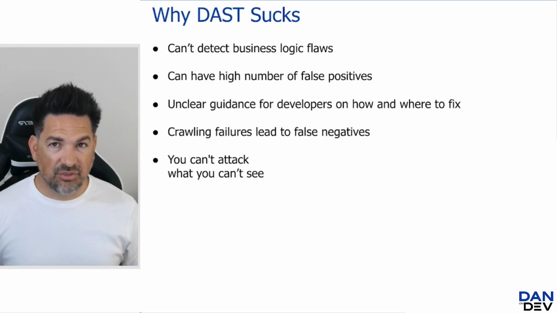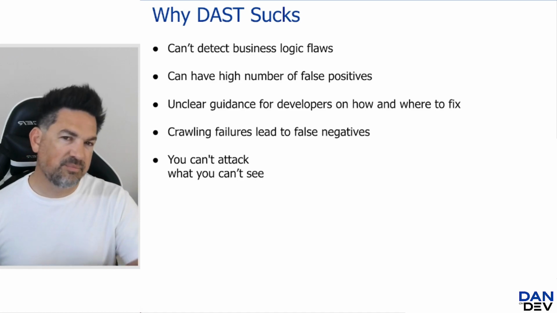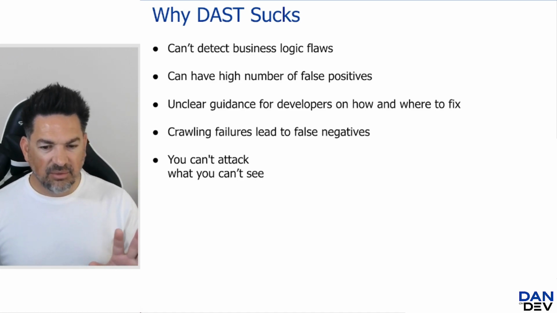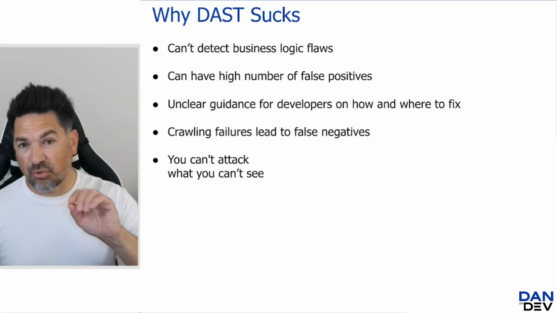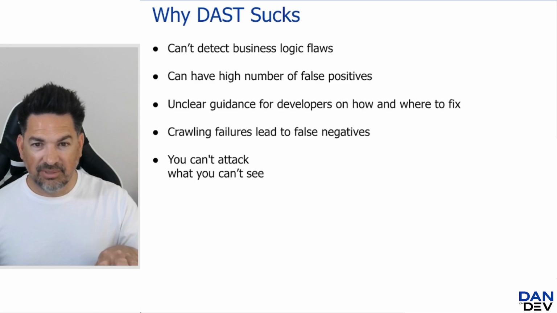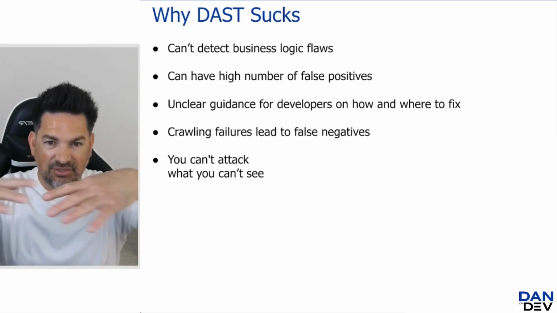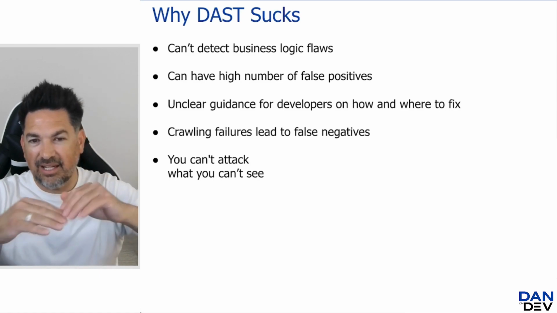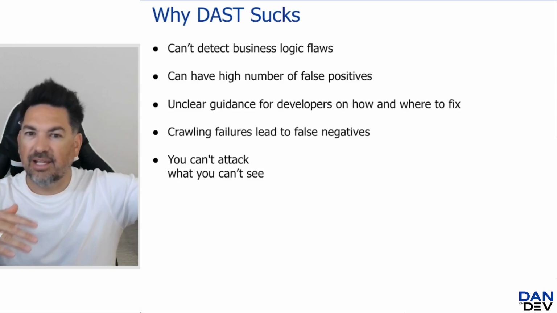We also have an issue where crawling failures, or what I'll refer to broadly as discovery, will cause issues. Because if I can't get to a site during the crawling process, if all I can see is these links right here, but I didn't actually get deeper into the site, well, I can't attack what I can't see.